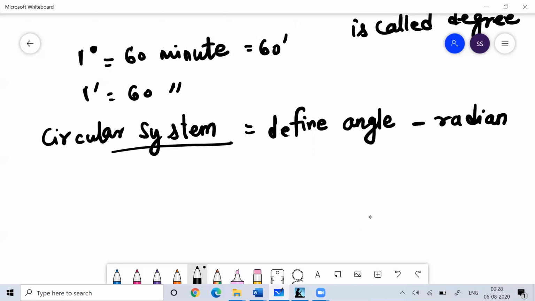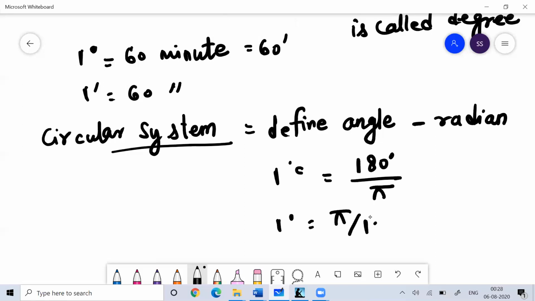So that is basically called a radian. Normally we represent radian like this, where 1 radian is equal to 180 degree by pi, and 1 degree is equal to pi by 180 radian. So you can remember this.